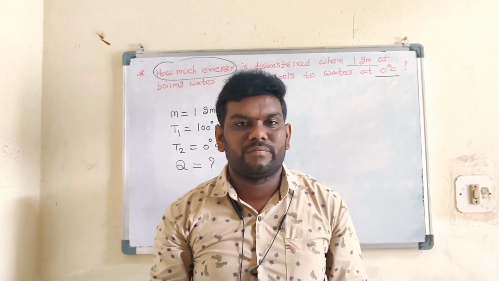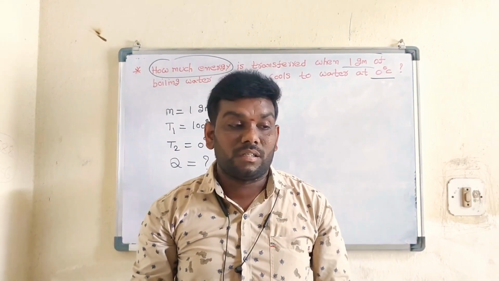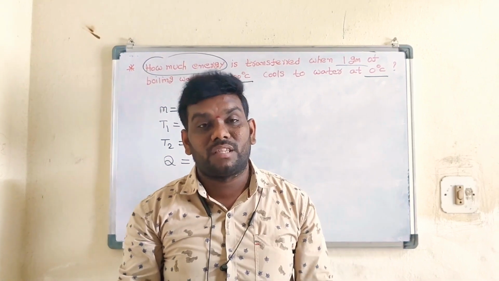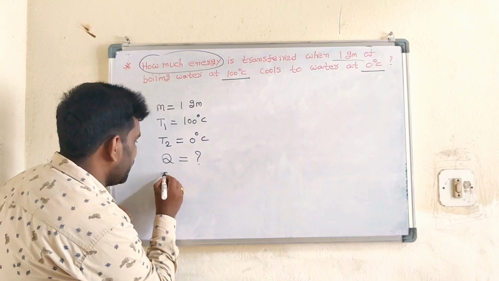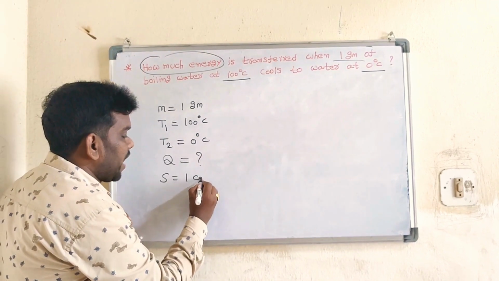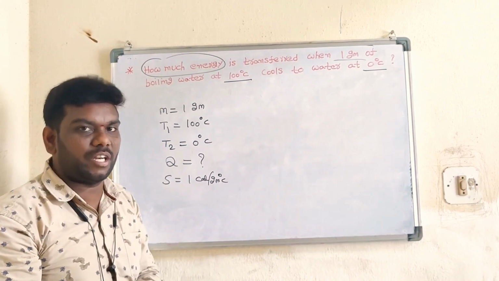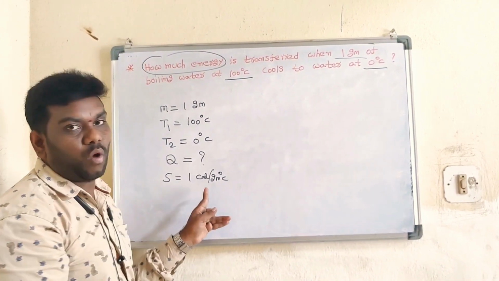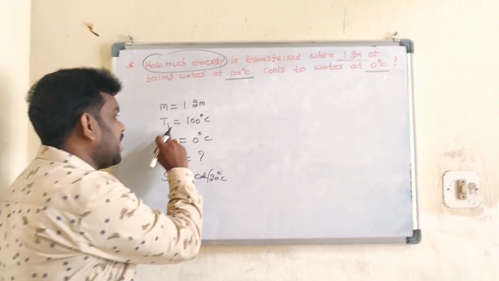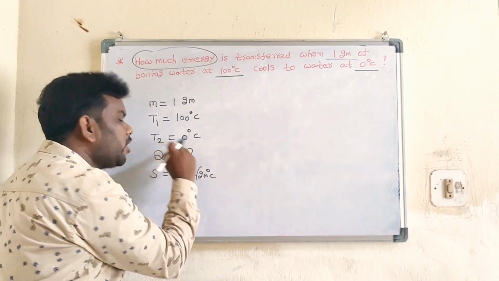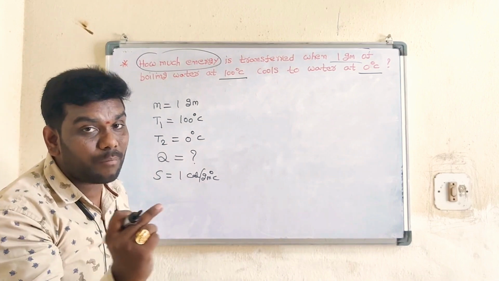Already do you know? Yes, specific heat. Here water. The specific heat of water is, the value of specific heat of water is 1. అది కూడా మనం ఇక్కడ రాసుకుందాం. S is equal to specific heat 1 calorie per gram degree Celsius. ఆల్రెడీ ప్రీవియస్ క్లాస్ లో నేను మీకు చెప్పాను. సో S is equal to 1 calorie per gram degree Celsius. M is equal to 1 gram. T1 100 degree Celsius, T2 0 degree Celsius. Q is question mark.